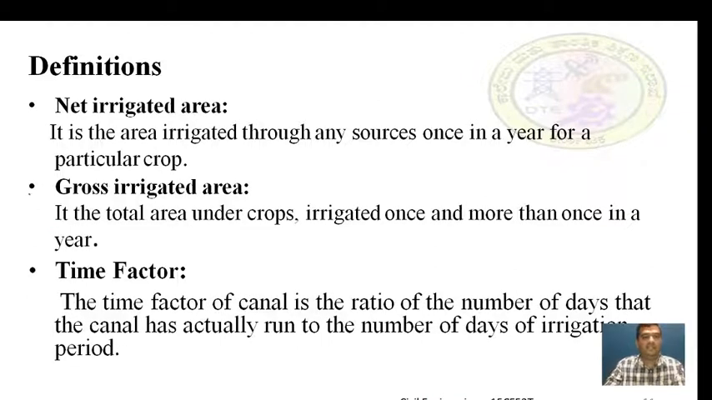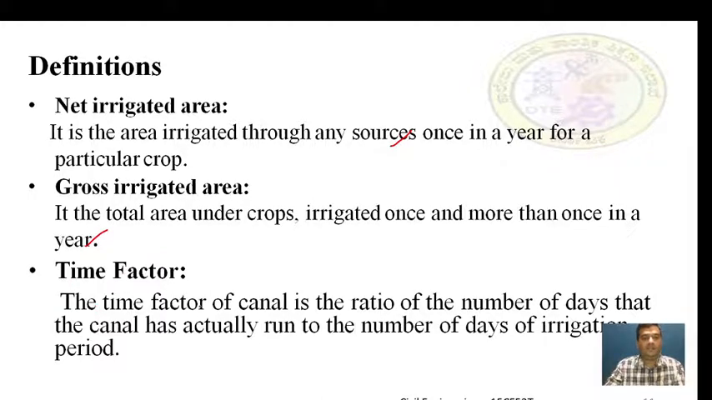Next, net irrigated area. It is the area irrigated through any source. Source may be either water supplied through the canal, or rainfall, or some groundwater sources, once in a year for a particular crop. Gross irrigated area is the total area under crops irrigated once or more than once in a year. In net irrigated area, only once is the area considered. In gross irrigated area, the crop area is considered more than once.